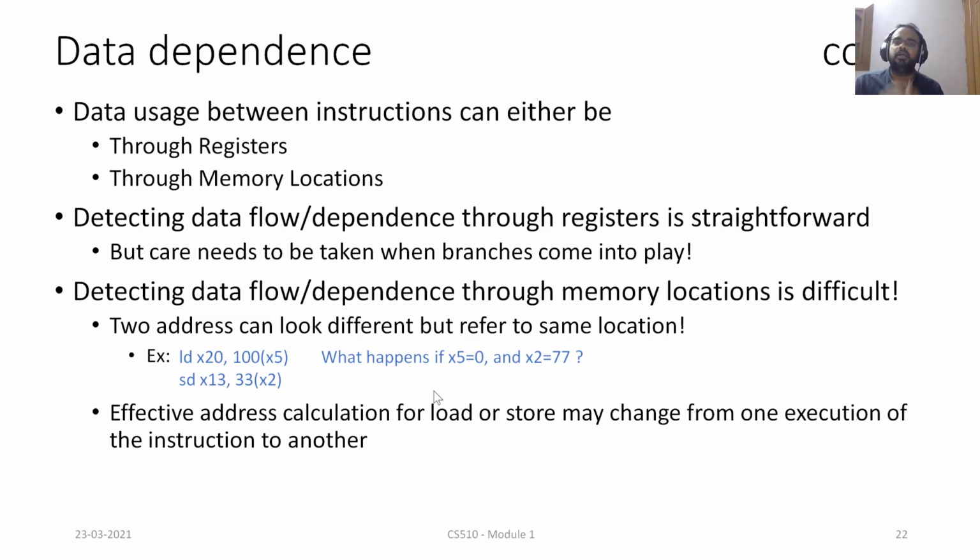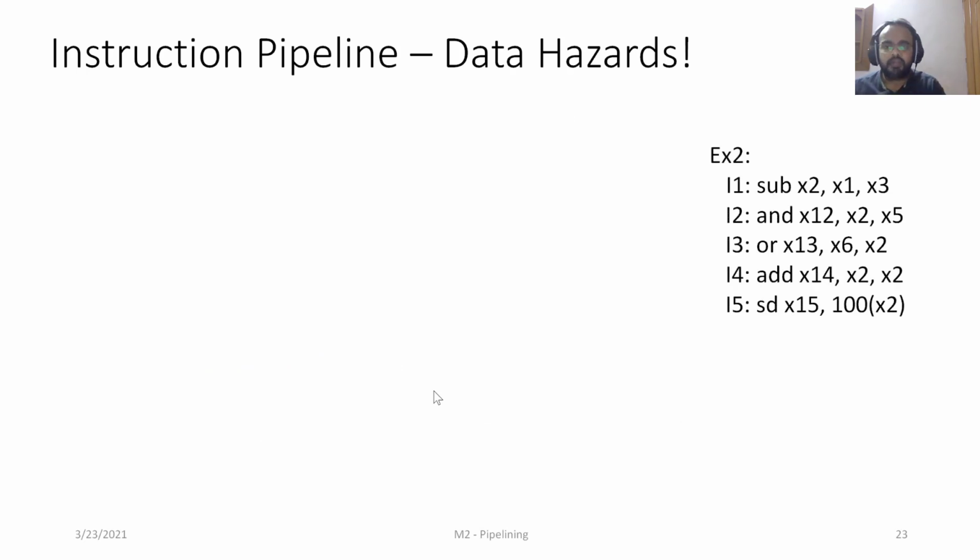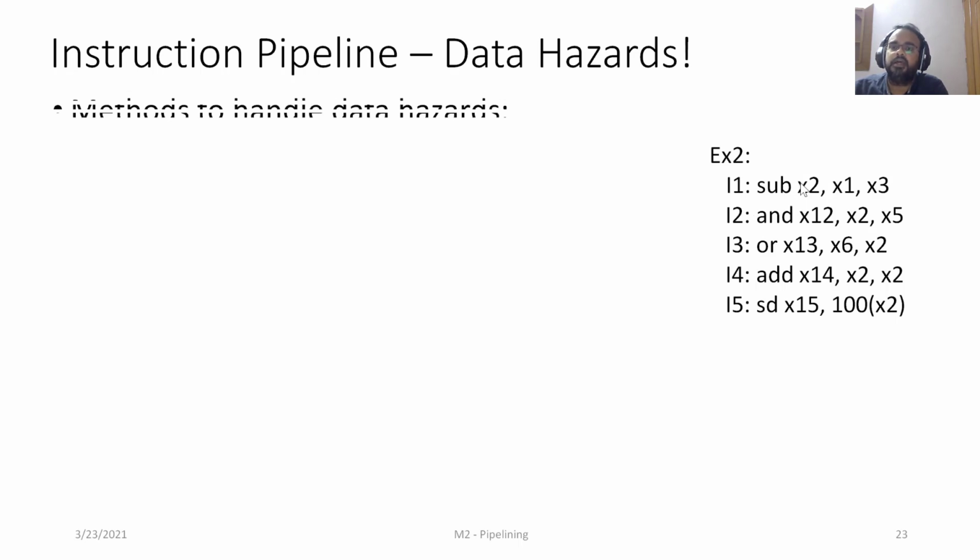That's the reason I'm saying that we need to be extremely careful to execute these instructions in a pipeline fashion. We are going to look at these more from a software point of view. But let's start with addressing the data dependency using the registers. Let's start with a simple example. Here we have 5 instructions. I1 is producing the value of x2, which is being consumed by I2, I3, I4, and I5. So all of them are consumers.